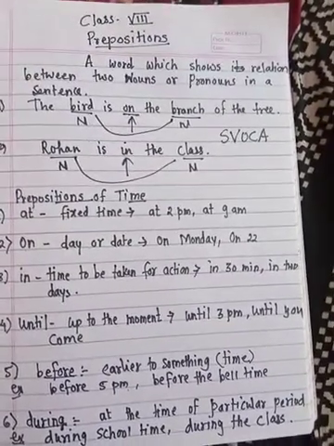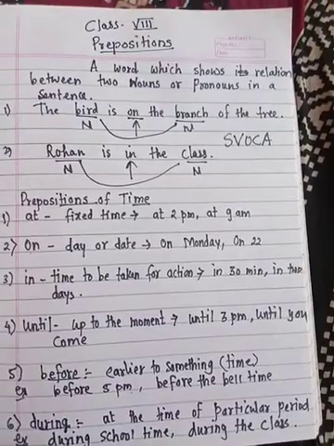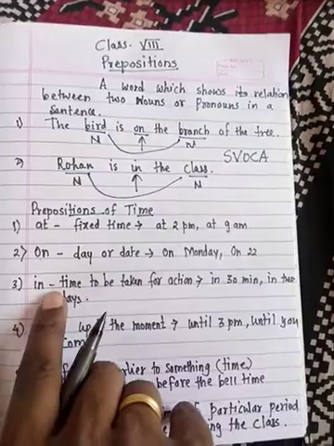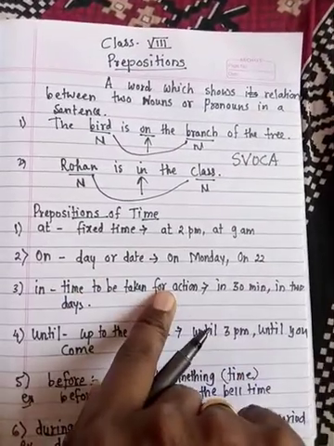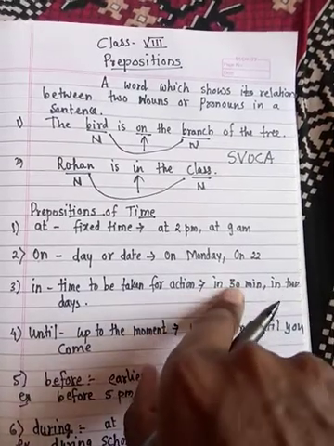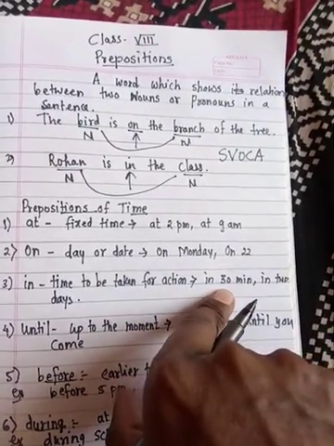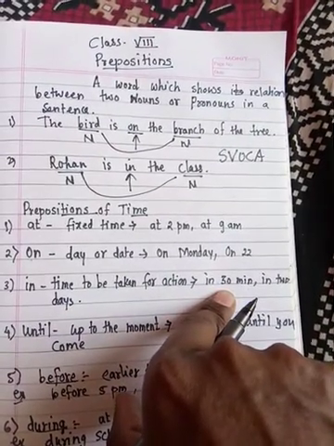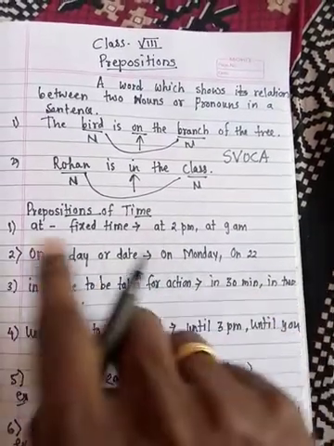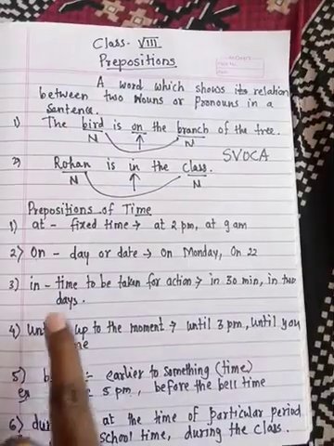He is coming on 22nd of this month. So on for day or date. In is used for time taken for action. For example, I will complete this work in 30 minutes. He will come back in 2 days. Like this we have to use in.